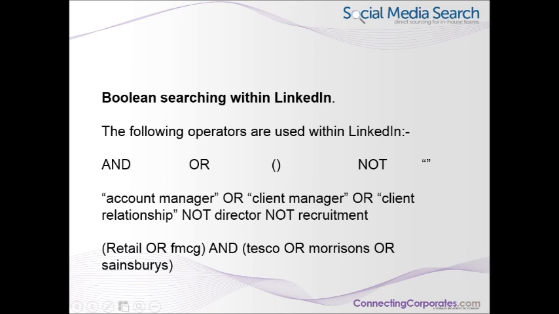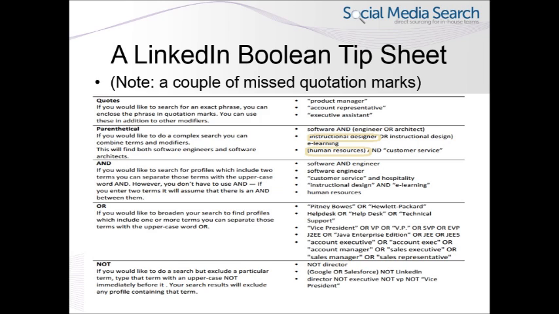And then using the brackets and the ors and the ands, we can look in specific markets and include other results as well, as per the pretty basic example there. The LinkedIn Boolean tip sheet, which is on LinkedIn's Help Center, is here. However, you will notice a couple of mistakes. They haven't included speech marks, for example, over instructional designer when it should be, and either on human resources as well. So it's there to give you a guide, but it's not actually totally correct.